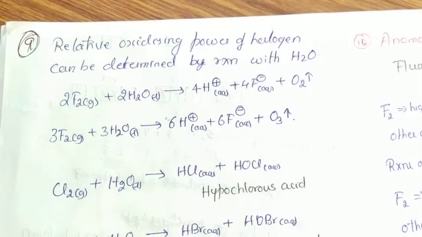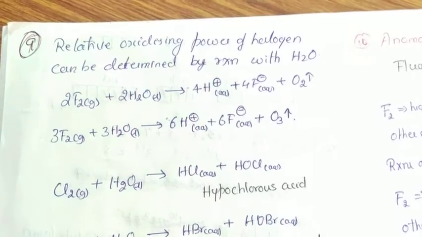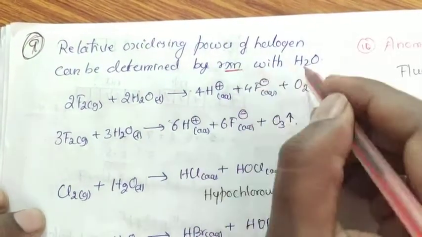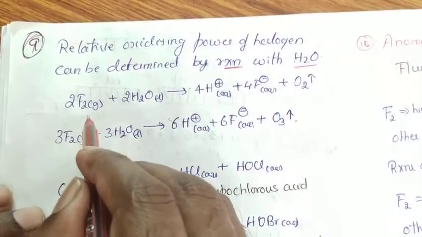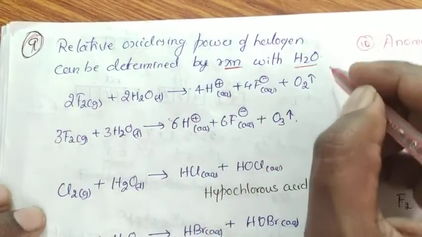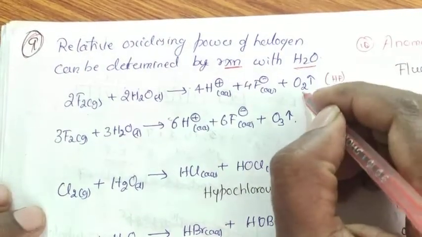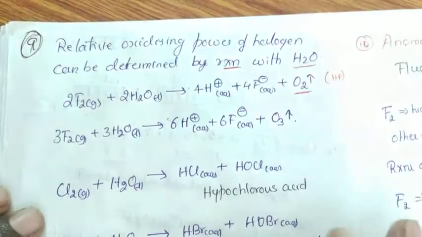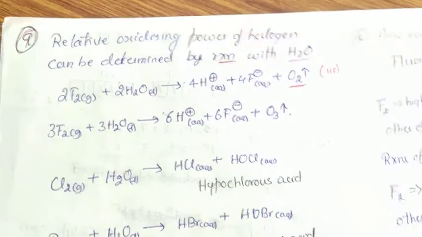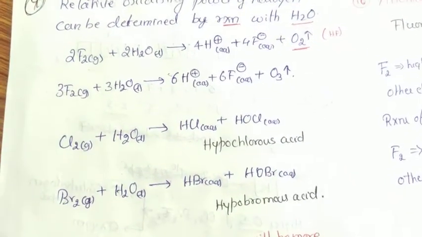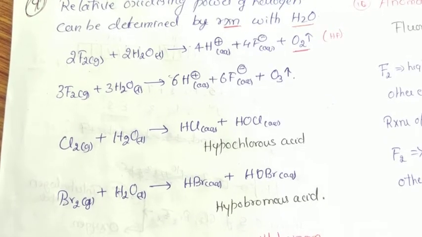The relative oxidizing power of halogens can also be determined by reacting with water. Fluorine easily dissolves in water, forming hydrogen fluoride with the liberation of oxygen. As we move down the group, the reactivity of halogen atoms towards water goes on decreasing due to decrease in electronegativity.